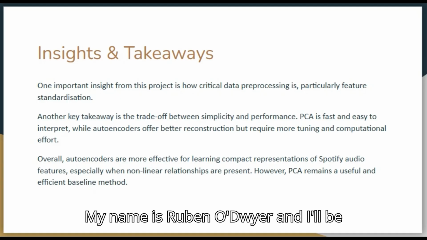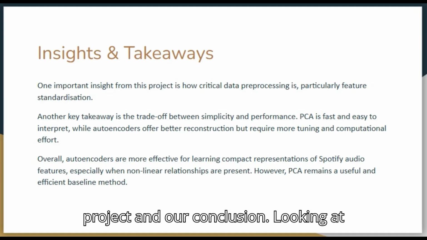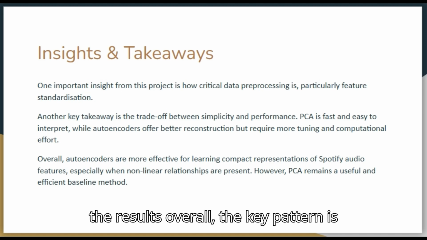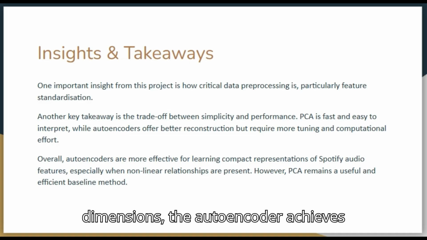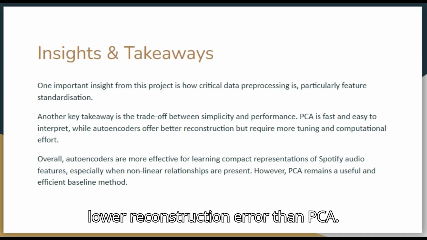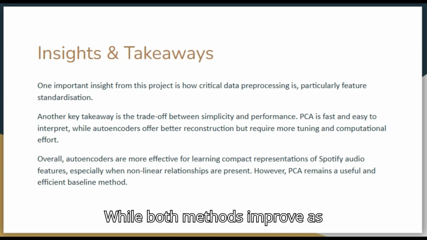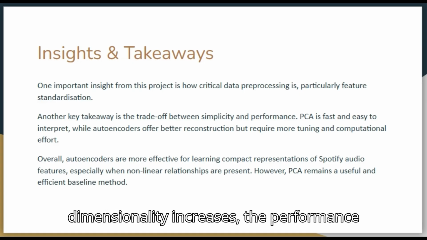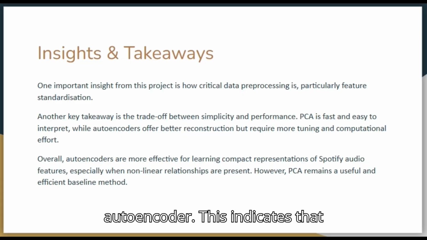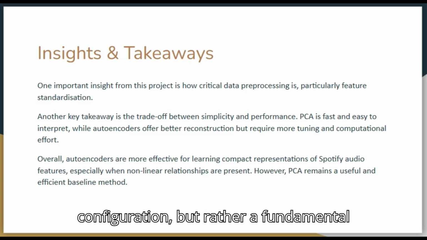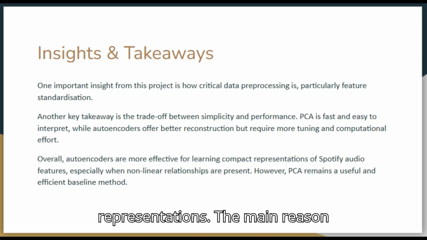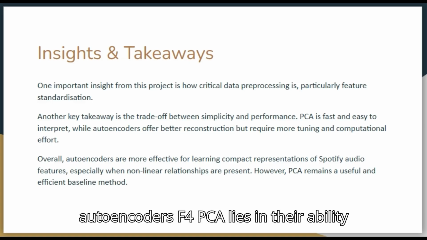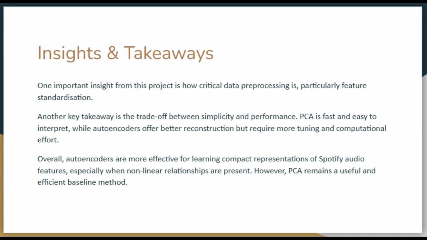My name is Ruben O'Dwyer, and I'll be going over our key insights for the project and our conclusion. Looking at the results overall, the key pattern is consistency. Across all tested latent dimensions, the autoencoder achieves lower reconstruction error than PCA. While both methods improve as dimensionality increases, the performance gap consistently remains in favor of the autoencoder. This indicates that the difference isn't due to specific configuration, but rather a fundamental difference in how the two methods learn representations. The main reason autoencoders outperform PCA lies in their ability to model non-linear relationships.